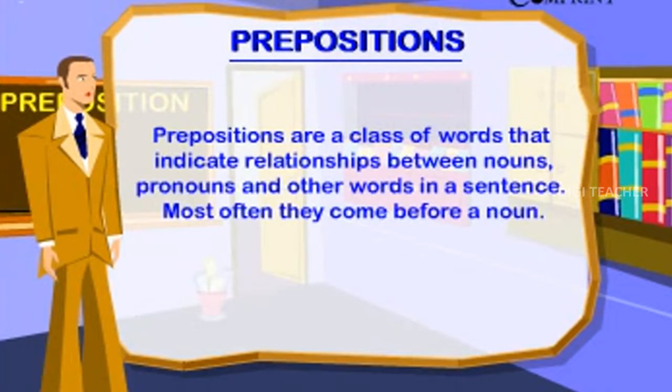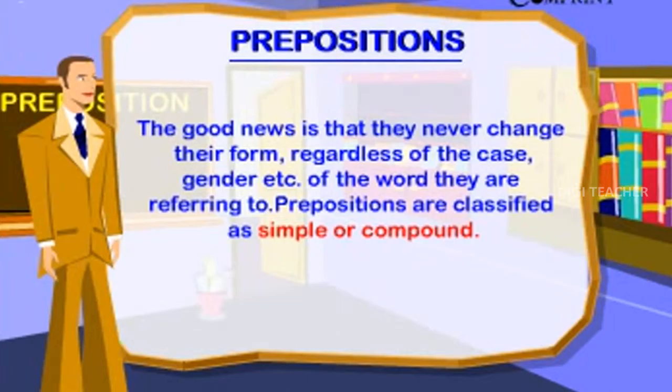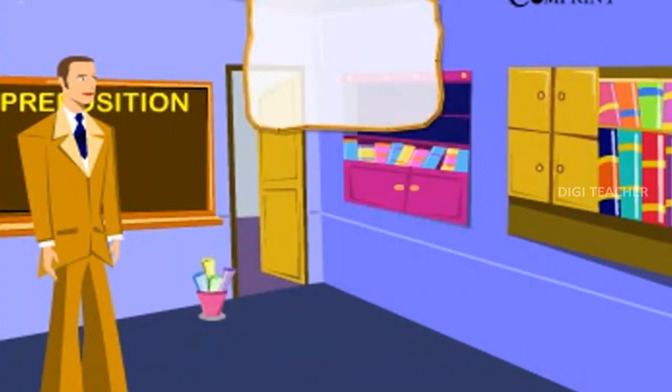Prepositions. Prepositions are a class of words that indicate relationships between nouns, pronouns and other words in a sentence. Most often, they come before a noun. The good news is that they never change their form, regardless of the case, gender, etc. of the word they are referring to.